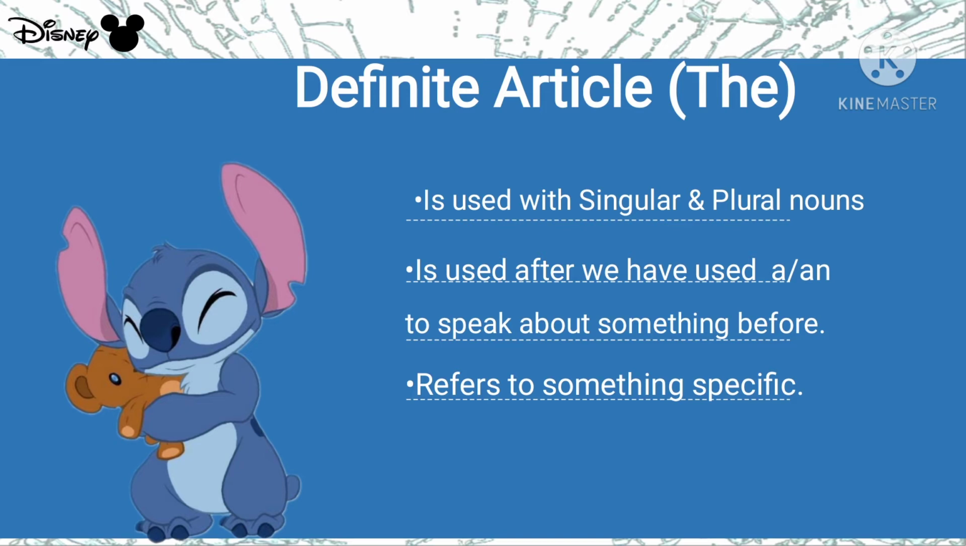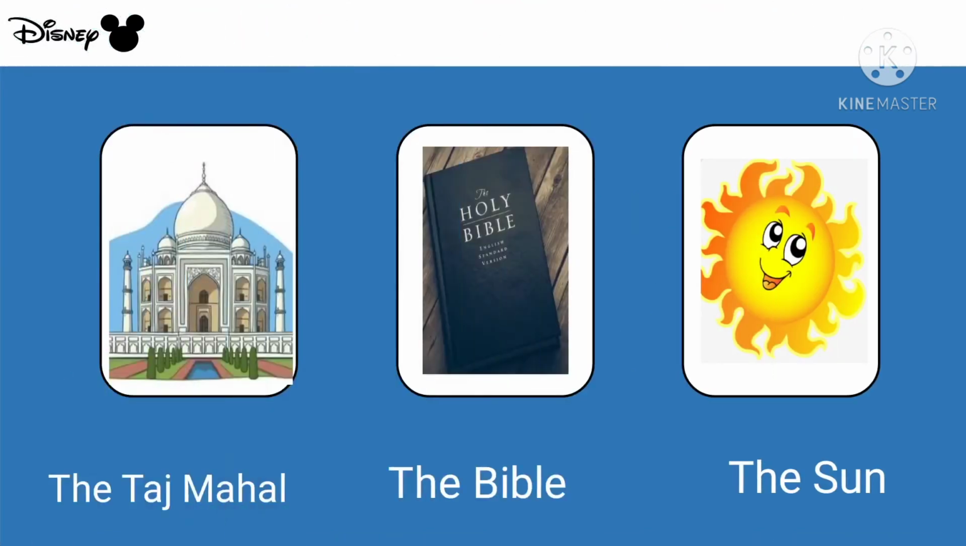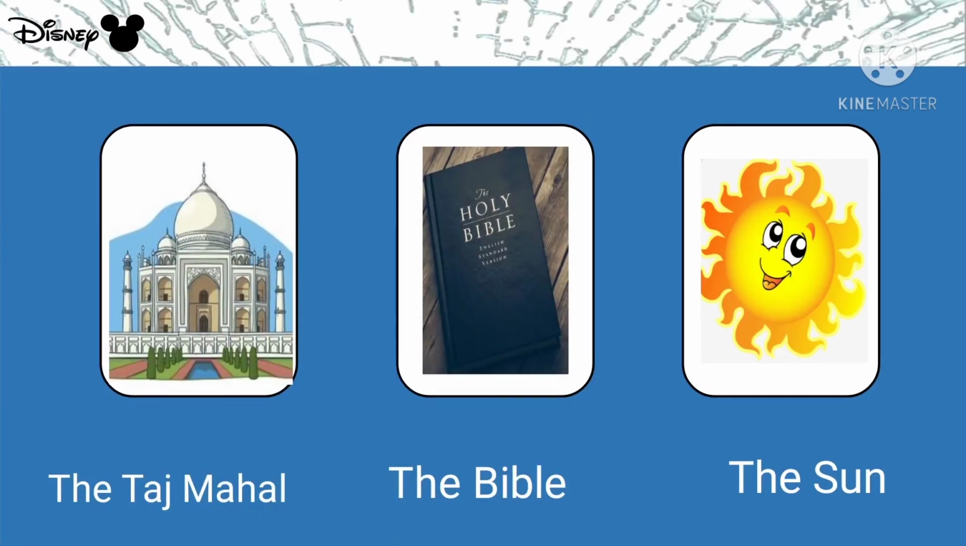For example, if we are saying, I have a red pencil, then again if we are speaking about the pencil, the red pencil is lost. So we will use the if we are speaking about anything again after using a and an. Also, to refer to something specific. If something is special, then we use the. For example, the Taj Mahal, the Bible, the sun. They are special, so we are using the.